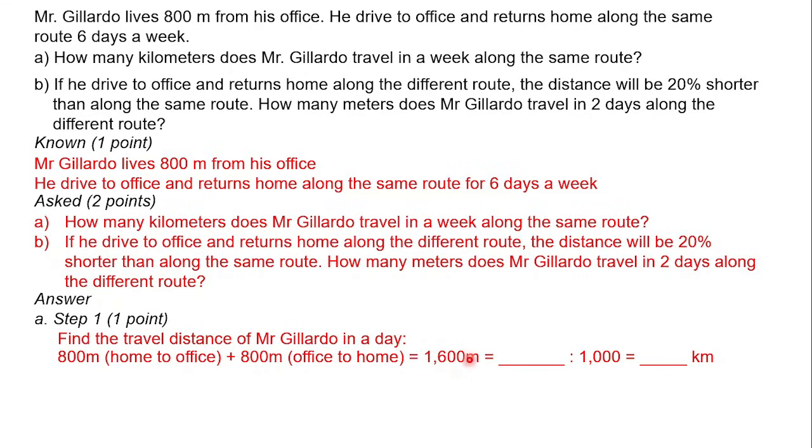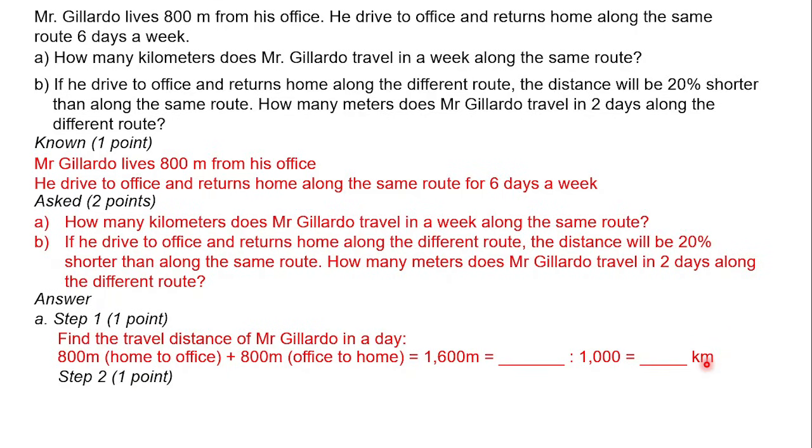So actually this is the answer, right? But the first question asks you to find it in kilometers. So you have to convert it into kilometers. How? Based on the conversion of length, meters to kilometers, you must divide the number by 1000. So after you find the number here, just divide it by 1000, then you can find the answer, about blah blah blah kilometers.